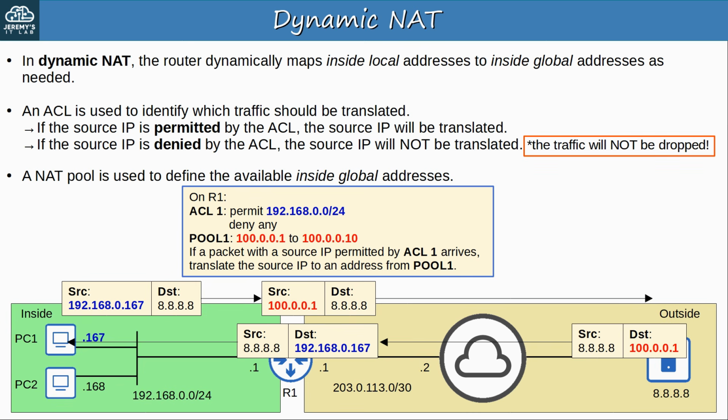Now I want to emphasize this point. If the source IP address is not permitted by the ACL, it doesn't mean the packet will be dropped. It just means it won't be translated.